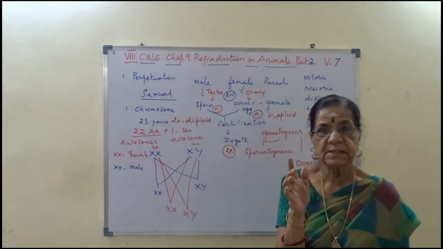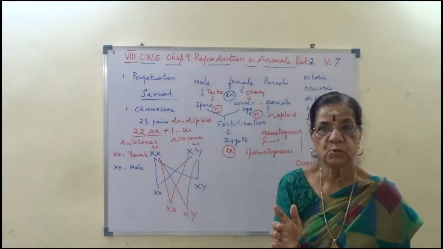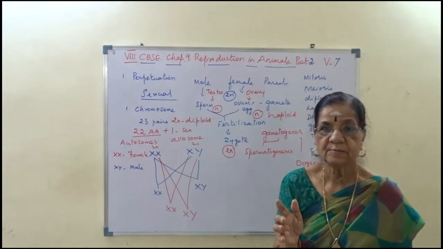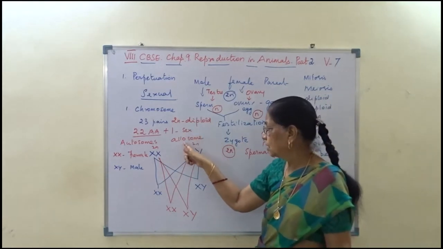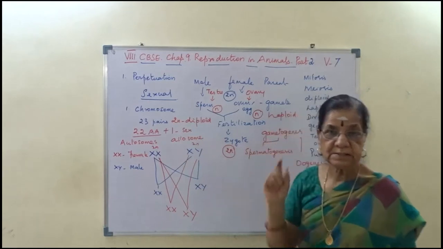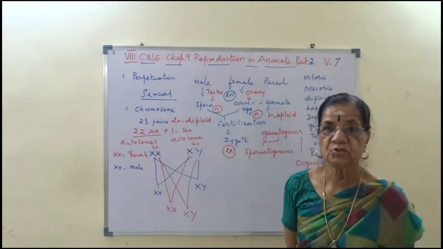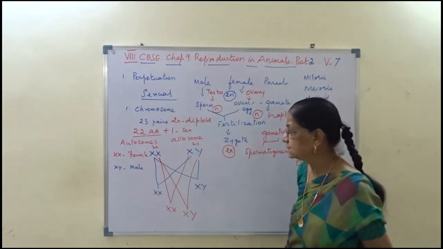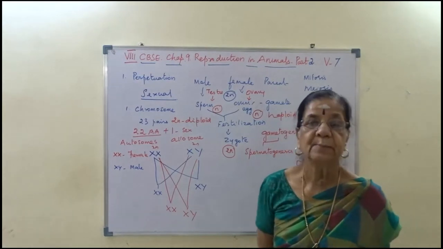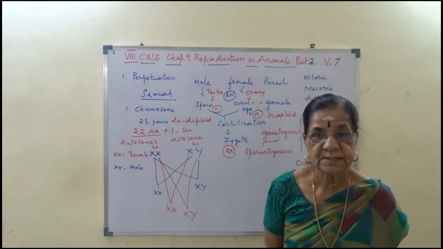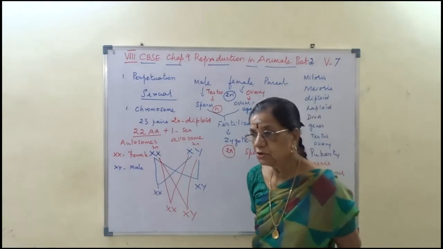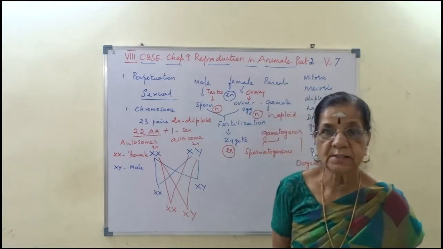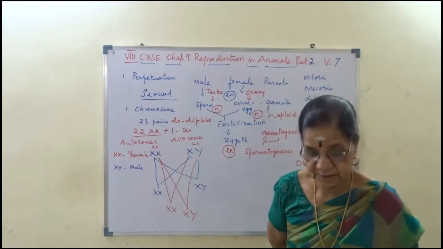That is present only in the allosome. Allosome is a sex chromosome where XX is female, XY is male. The X chromosome is a bit longer and straight in nature.